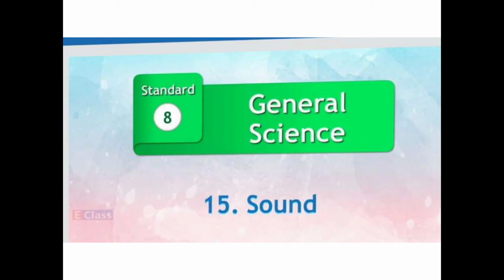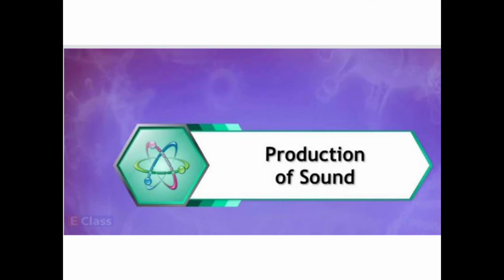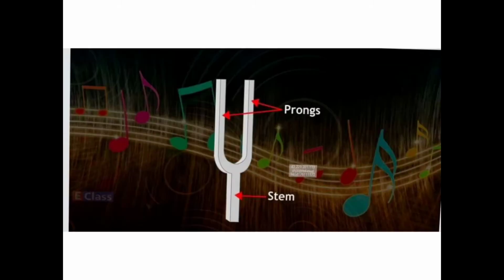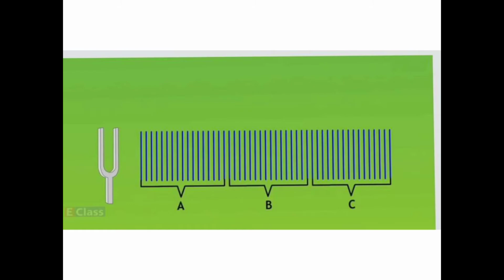Sound, we know, is produced by the vibration of an object. The tuning fork, which has two prongs and one stem, is generally used to explain the production of sound. In that, now A, B, C, these vertical lines are showing the air molecules everywhere with the same air pressure.